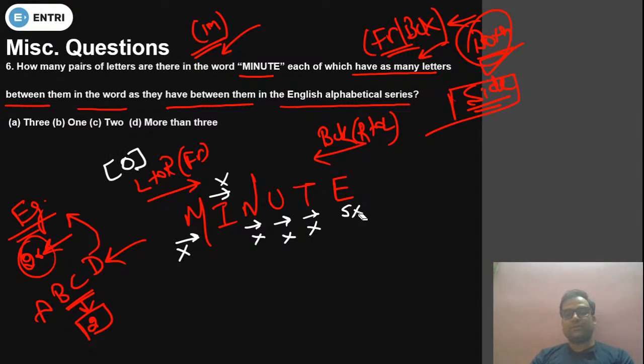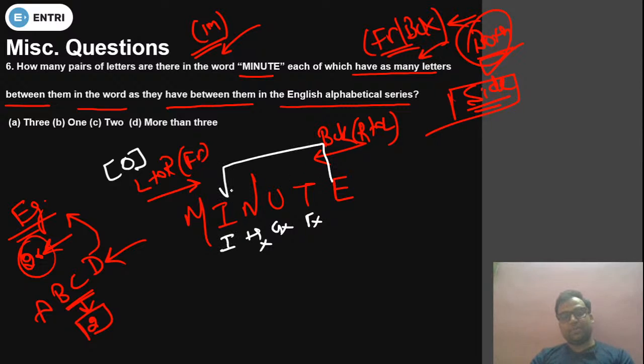Now we have to count from the backward direction. So after E, F, then G, then H, then I. Yes, I is there, so from E to I it will form a pair. Why did you use A and D different letters, Nasrin? I used them because that was the example, to make you understand, nothing else. So after E, F should be there, F is not there. Then G is not there. Then H is not. Then I, yes, I is there, so E and I will make a pair. So one pair will be E and I from the backward direction.